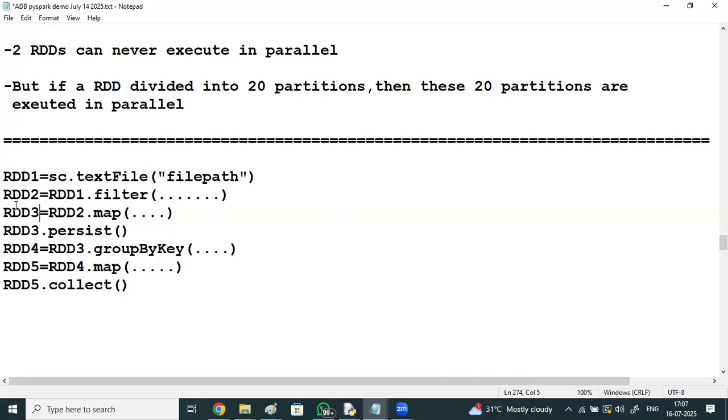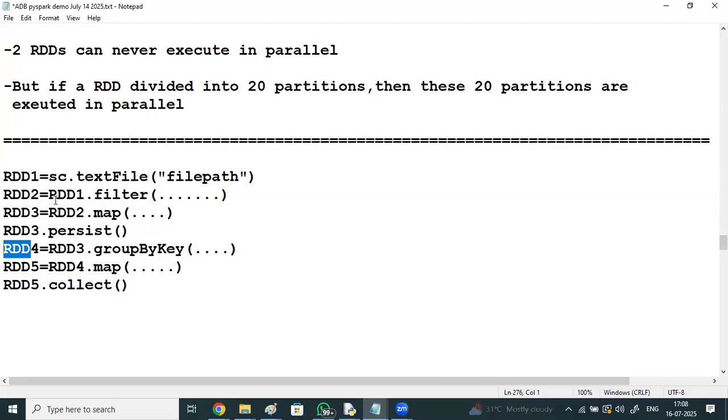With rdd2.map, you just create a new RDD3. You're not modifying it. See here, RDD1, RDD2, RDD3, RDD4. You are just taking the output and a new RDD is getting created. New RDDs are getting created. You are not modifying them. They cannot be modified.